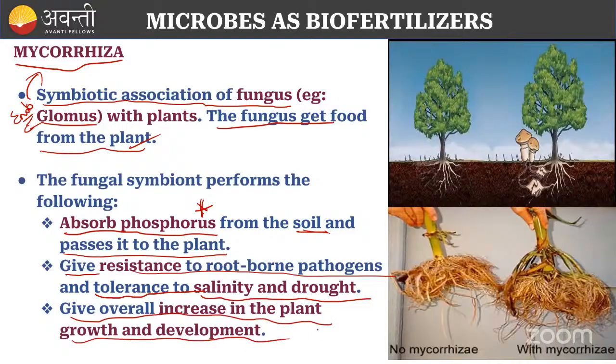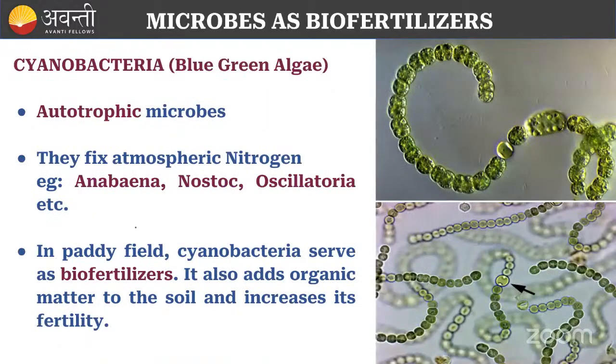The first one is phosphorus, the second one is resistance to the diseases, the third is tolerance to the salinity and the drought, and the fourth one is increase in the plant growth and overall development of the plant. So mainly remember absorption of the phosphorus. So here you can see how the roots of the mycorrhiza will look like. Okay. It is not actually very specific. Okay. So then we studied cyanobacteria.